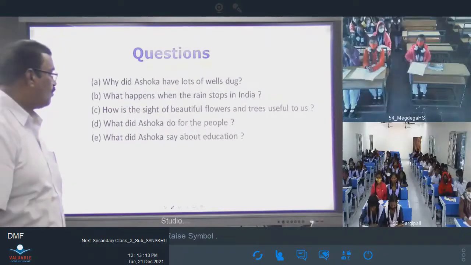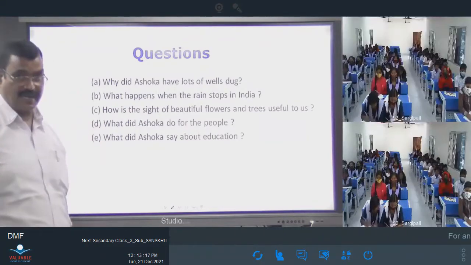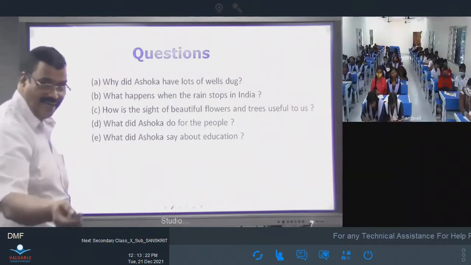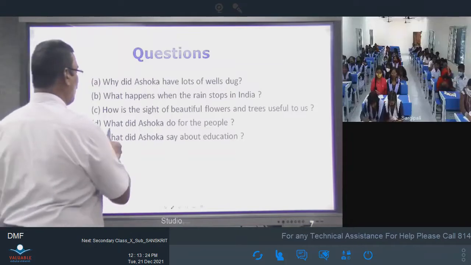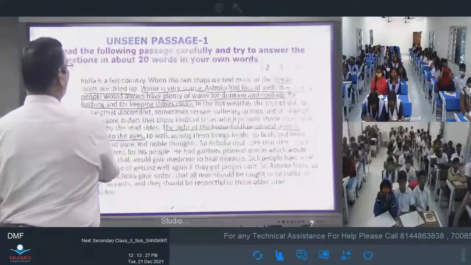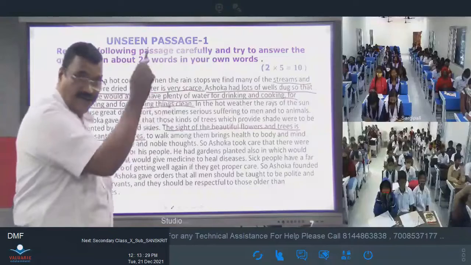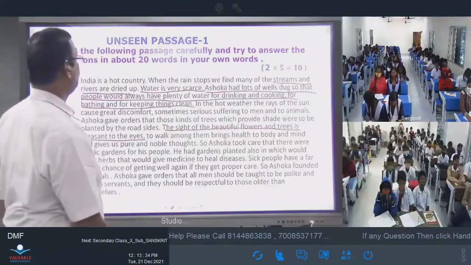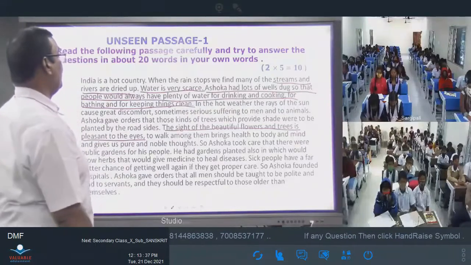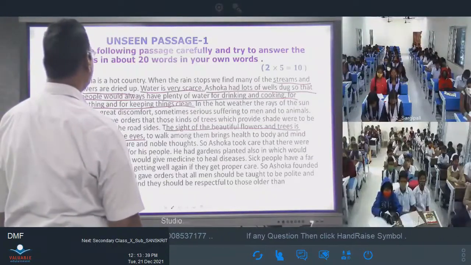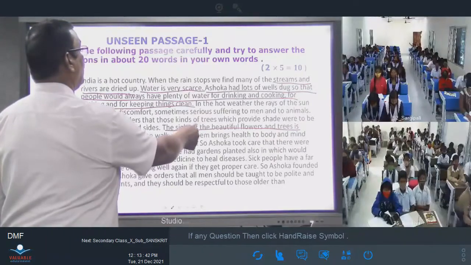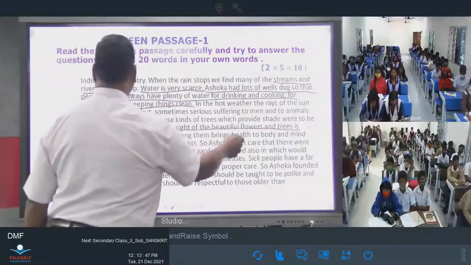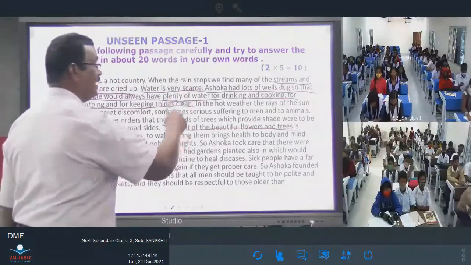What did Asoka do for the people? Yes, it is in past tense. So the answer also must be written in past tense. For that, again you have to go to the paragraph. Again read the paragraph and try to scan the particular answer in the passage. You see, Asoka took care that there were public gardens for the people. He had gardens planted also in which would grow herbs that would give medicine to heal diseases.